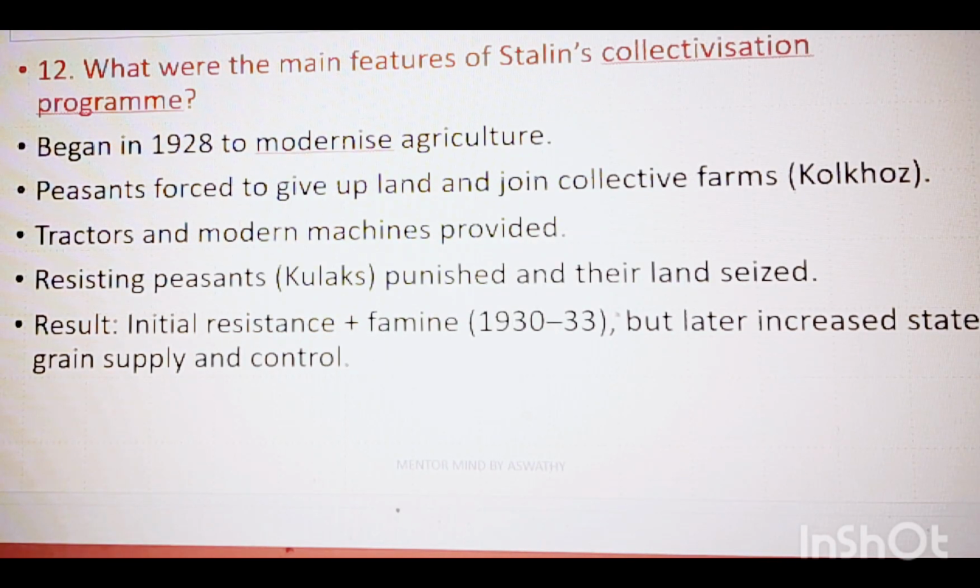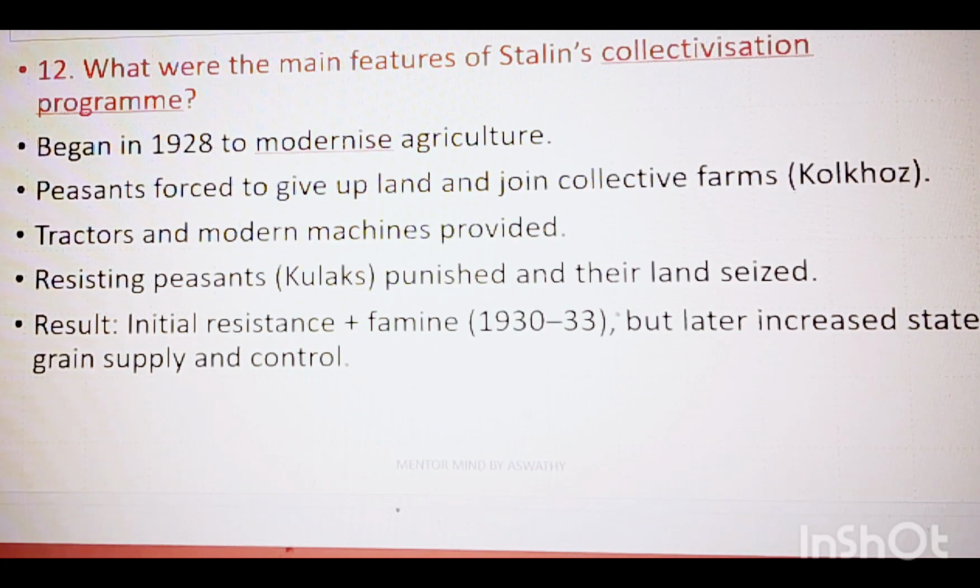Next question is, what were the main features of Stalin's collectivization program? It began in 1928. The year is very important. It began in 1928 to modernize agriculture. Peasants were forced to give up land and join collective farms. Tractors and modern machines were provided, and some peasants started resisting.